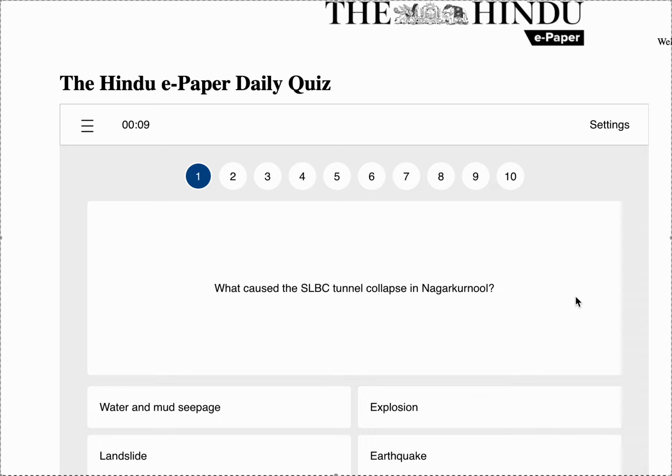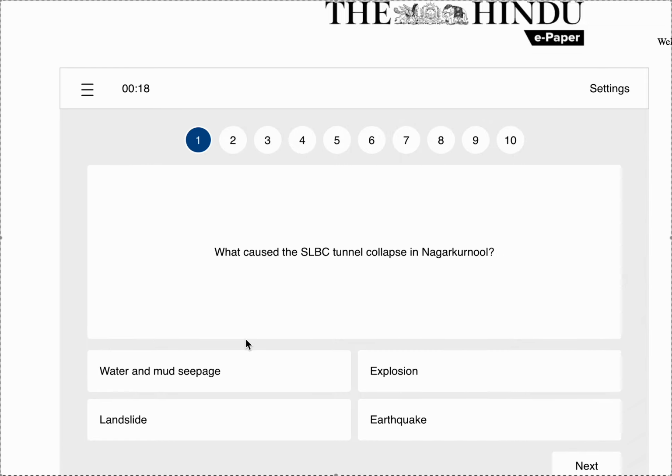Today we are going to solve the Hindu e-paper quiz for 1st of March 2025. So first question is, what caused the SLBC tunnel collapse in Nagar Karnool? So it is water and mud seepage.